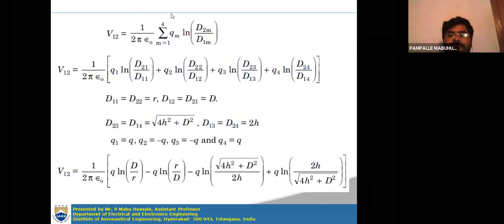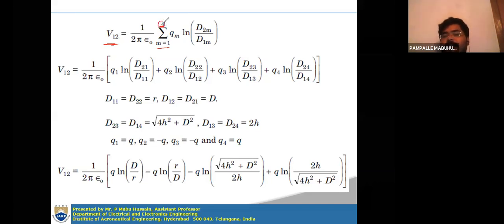Let us see. For determining the capacitance, as usual, you first have to calculate the potential difference between the conductors, the potential difference between conductors 1 and 2, with the charge on all other conductors considered. So V12 is equal to 1 by 2 pi epsilon naught, sum over m is equal to 1 to n, where n is the total number of conductors, which is 4.